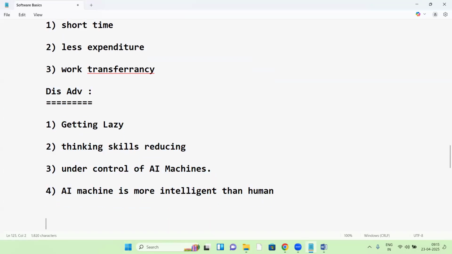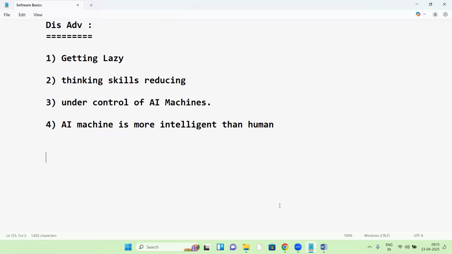Next, one more thing here. Many say that if AI comes, there will be loss of many jobs. No chance. No loss of many jobs. I will tell you the reason. Currently, the world population is 800 crores, right?